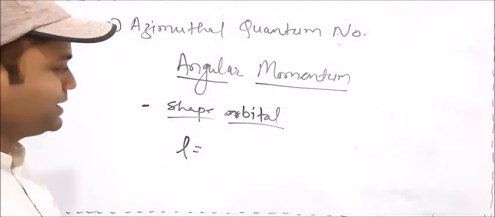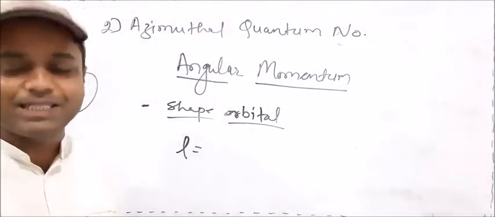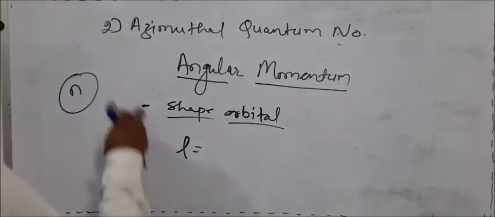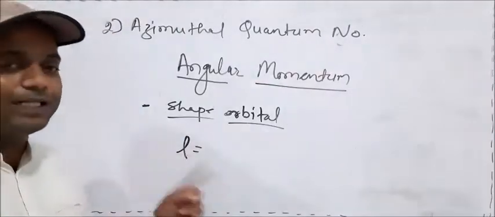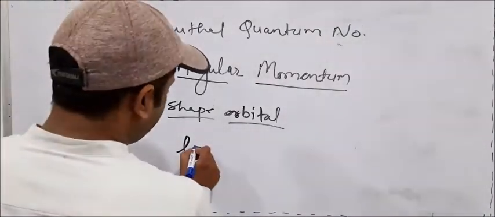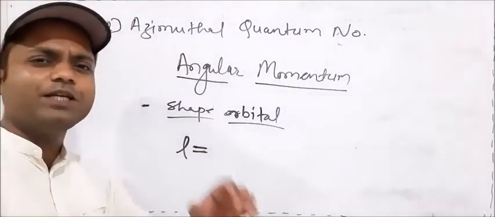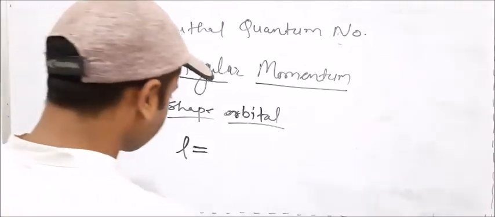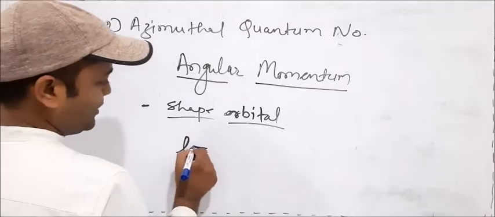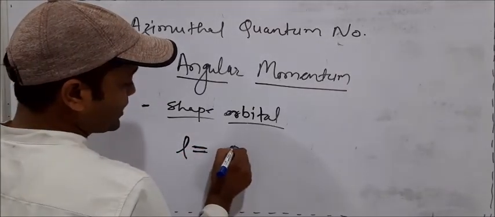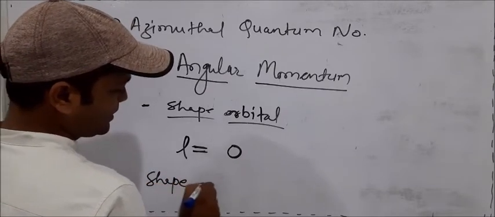Principal quantum number is represented by n. I forgot to tell you that principal quantum number is represented by n and azimuthal quantum number is represented by l. The value of l is related to the principal quantum number. This is a very confusing statement, but I will explain it. So first of all, we take information about the shape. When the azimuthal quantum number is 0, its shape is circular.